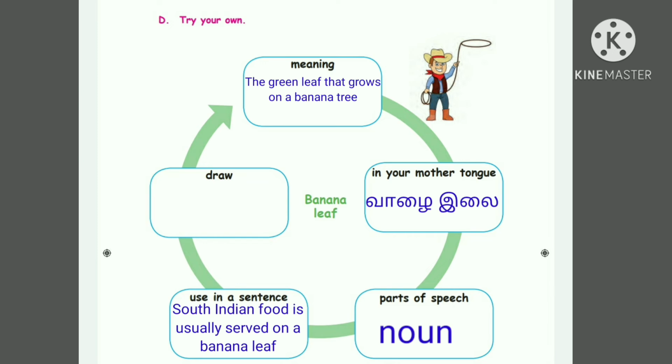South Indian food is usually served on a banana leaf because, children, eating on banana leaves is healthy in every way and it is also excellent for steaming. So you can write as South Indian food is usually served on a banana leaf due to its medicinal values. Next one, you have to draw the banana leaf.